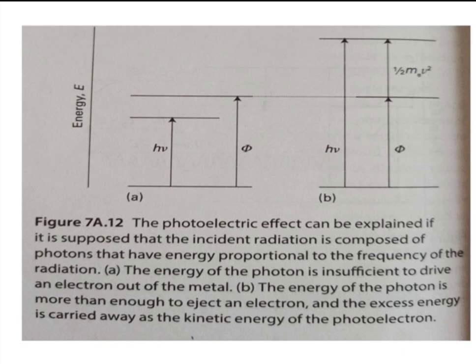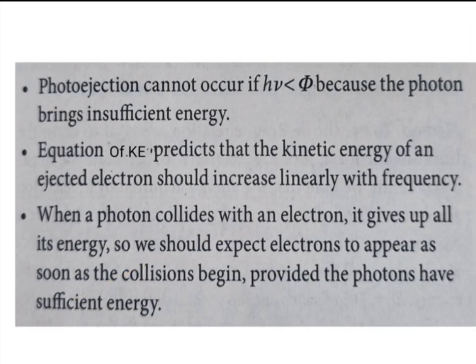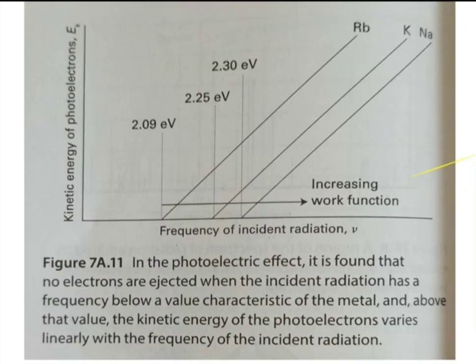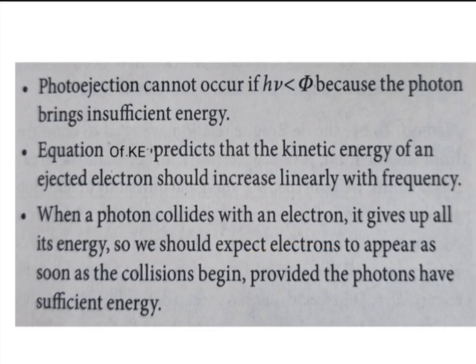And photo ejection cannot occur if h nu is less than phi because the photon brings insufficient energy, and the equation of kinetic energy predicts that the kinetic energy of an ejected electron should increase linearly with the increase in frequency. As we have seen in this diagram, the kinetic energy varies linearly with the frequency.